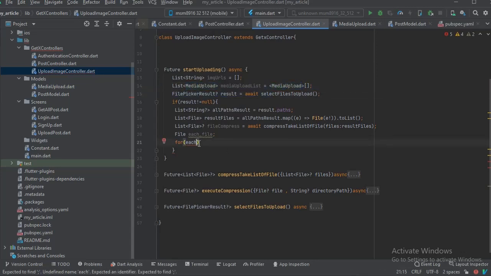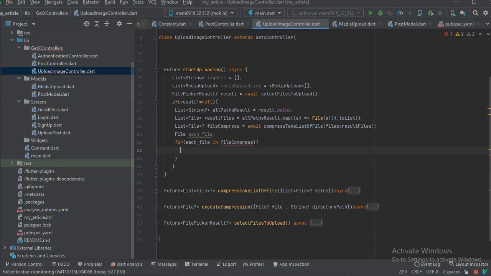So for each file here in file compress, what we need to do is create a media upload for this.